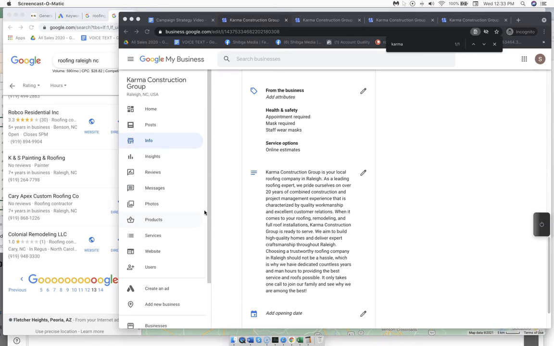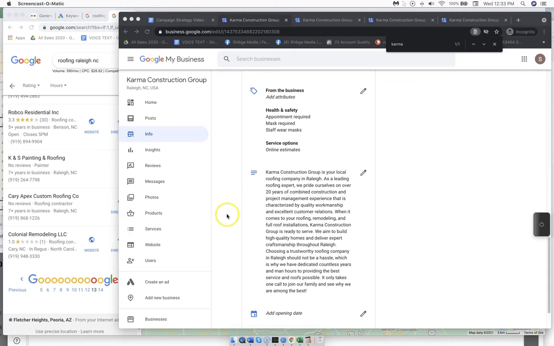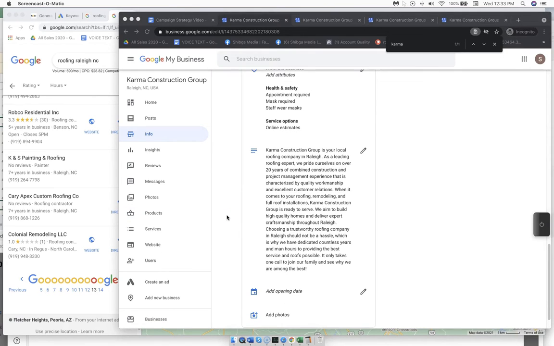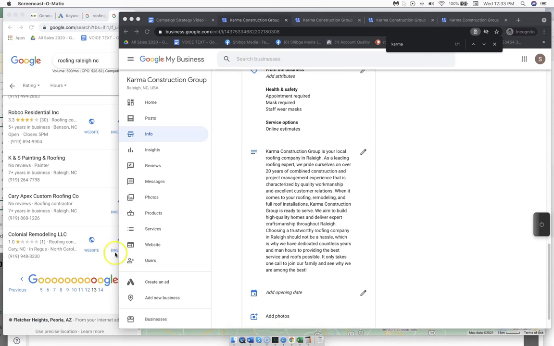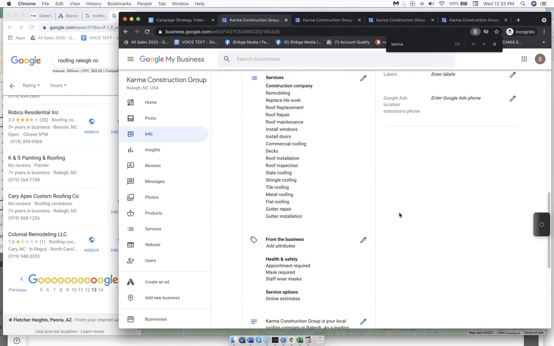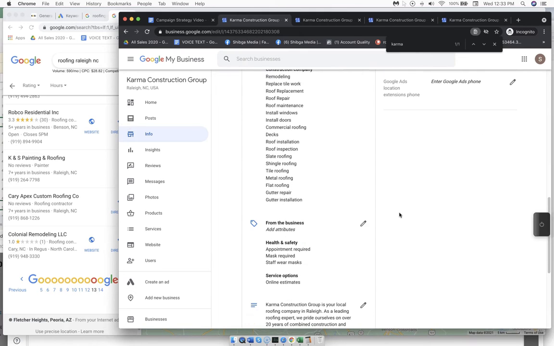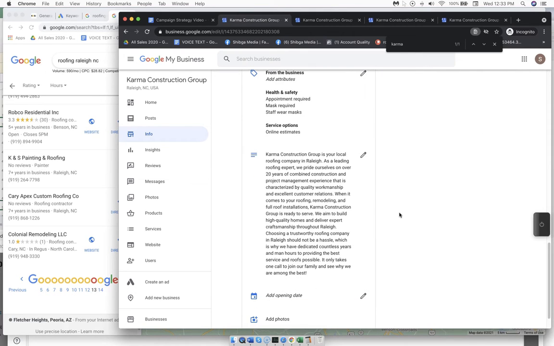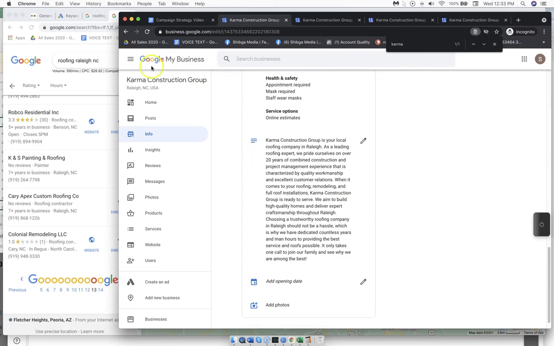Now, to bridge this gap, we want to take a very aggressive position and start building all the authority, the links, the platforms, and the content posts simultaneously, at the same time. So this is going to start moving up in a relatively short amount of time in comparison to many other styles of campaigns.